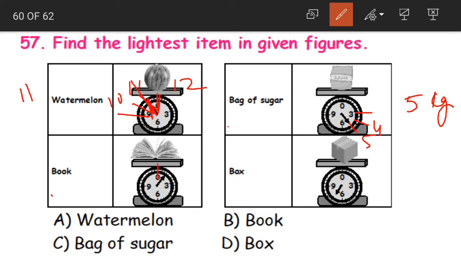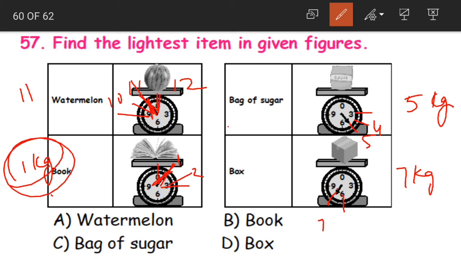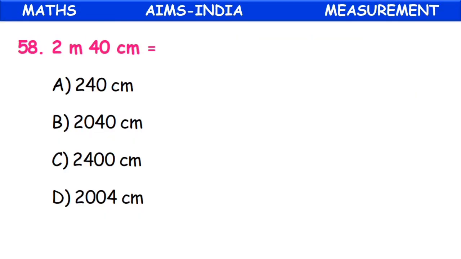Coming to book, 0, 1, 2, 3. So the pointer is at 1 kg. So the book weighs 1 kg. Coming to the box, 6, 7. So the box weighs 7 kgs. Now tell me which is the lightest? 1 kg. That is our book. Option B becomes our correct answer.